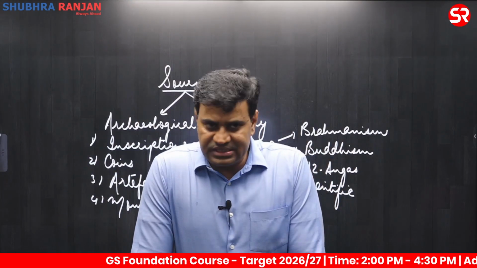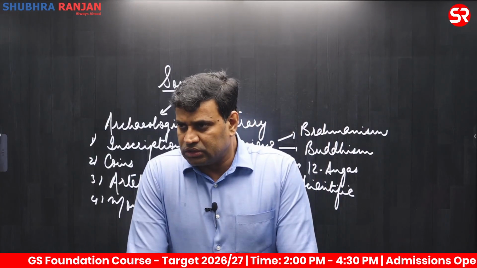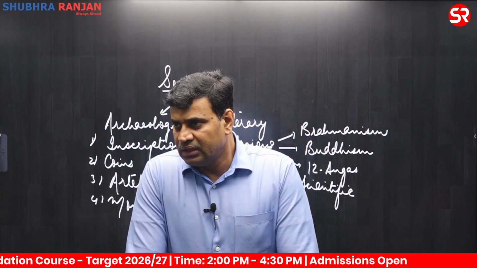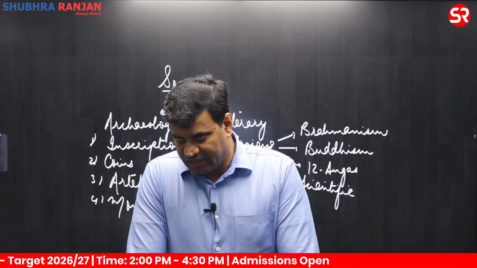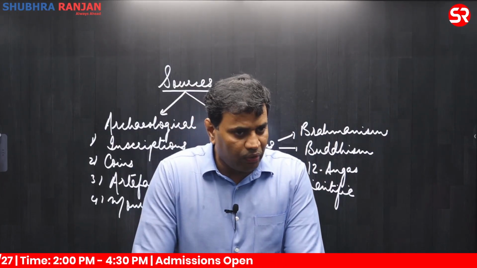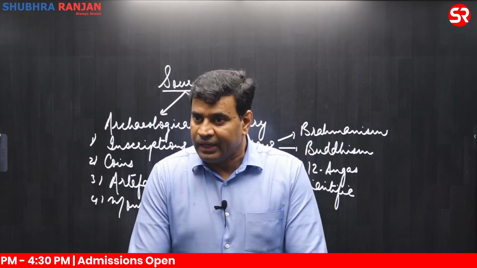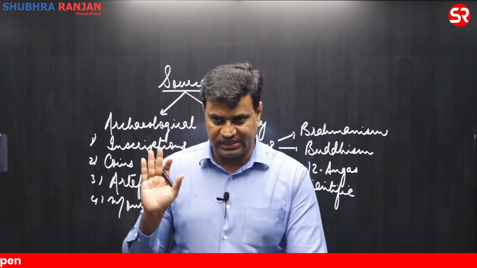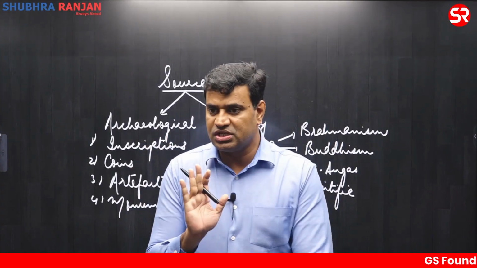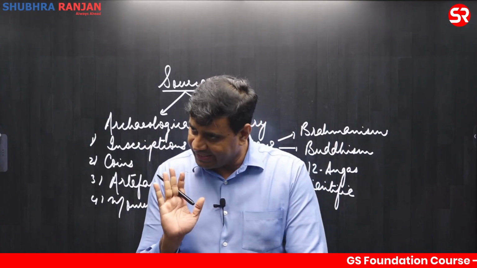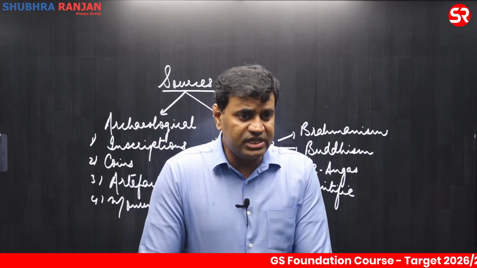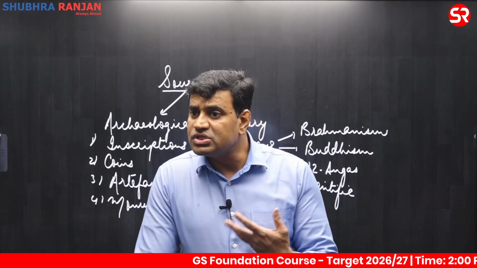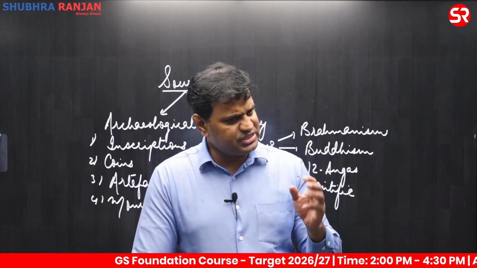In this category of secular literature, the most important is the Sangam literature, which was written by Tamil poets in the extreme south. Even though Sangam literature mentions some gods and goddesses, it is largely counted as secular literature in ancient India.